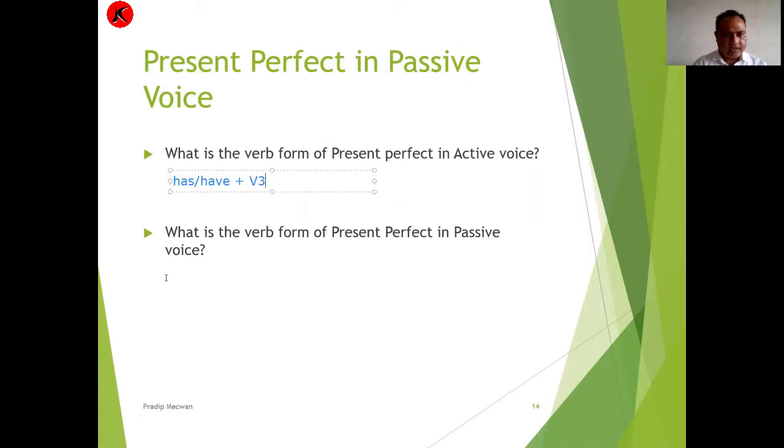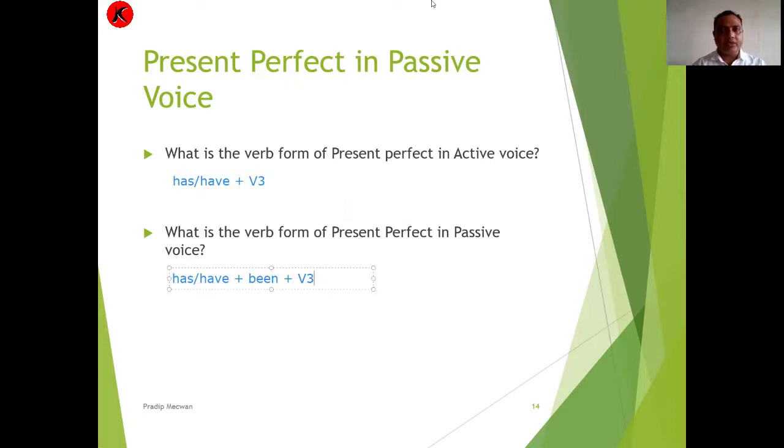Now, if we have to write it in passive voice, the verb form will be has or have plus been plus V3. So always remember, in active voice, present perfect, the verb form is has or have plus V3, whereas in passive voice, it will be has or have plus been plus V3.